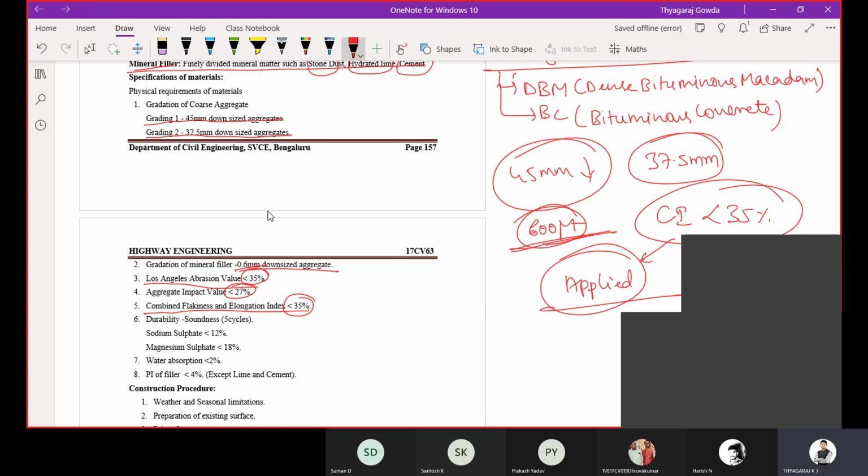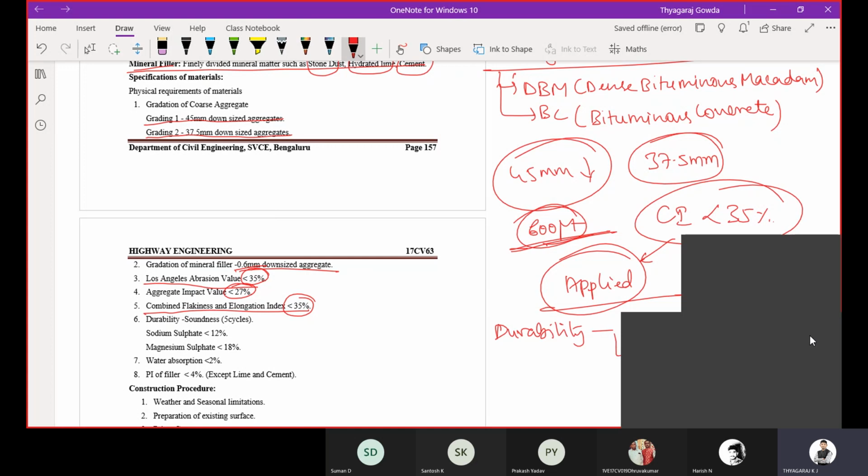Then durability cycles. The durability comes into the picture only when it is bituminous mixes. Then you can see this durability.